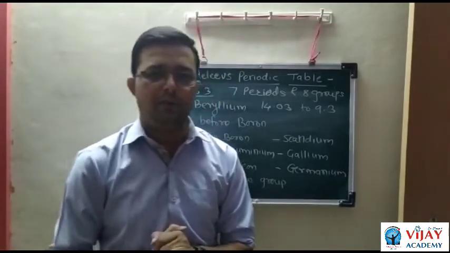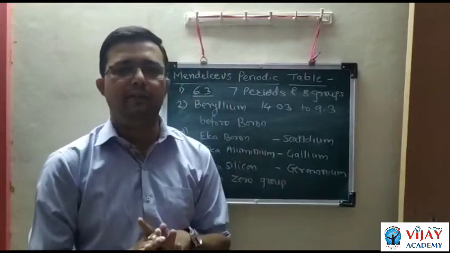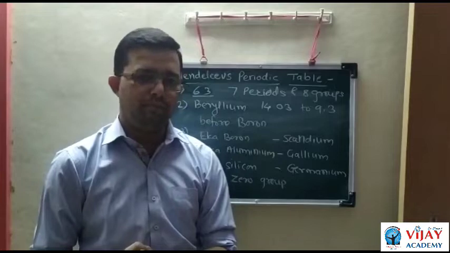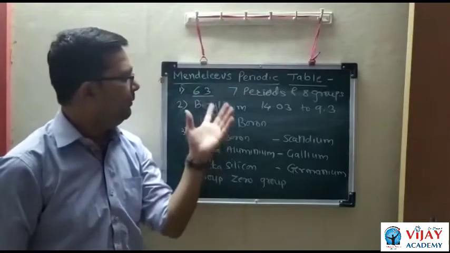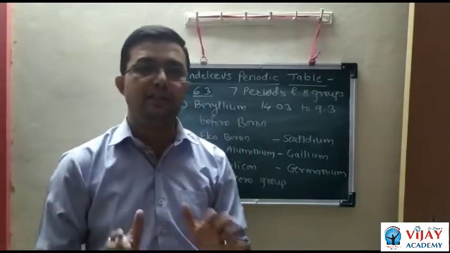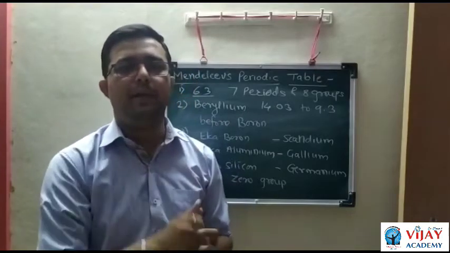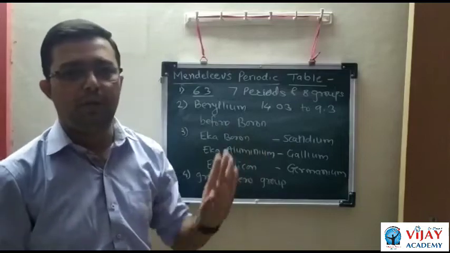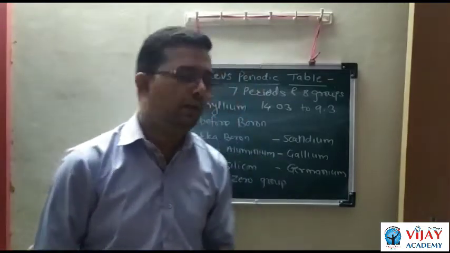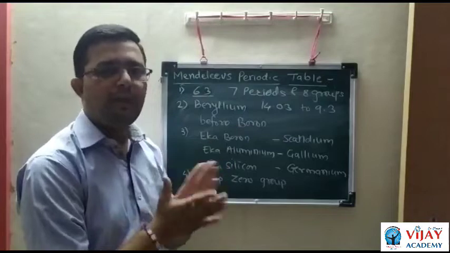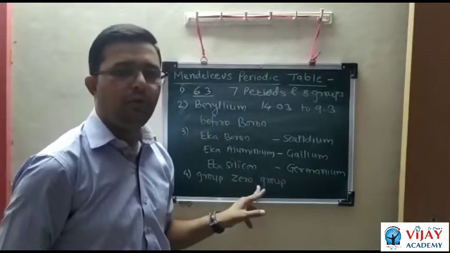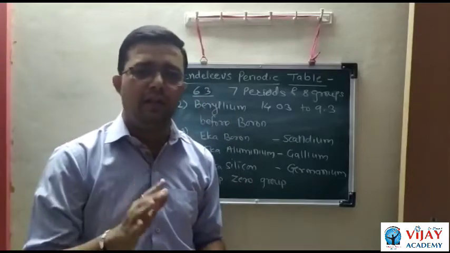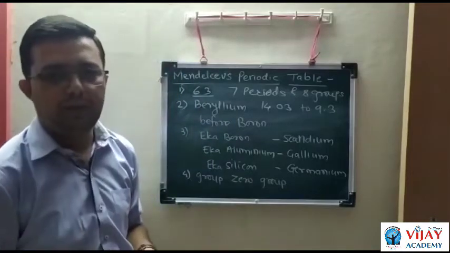When the periodic table was prepared by Mendeleev, at that time there were no noble gases or inert gases. After Mendeleev's periodic table, the new elements, the inert gases, were discovered, and these inert gases were fitted into this periodic table without disturbing Mendeleev's main periodic table. For that, Mendeleev gave a separate group, and that group is called the zero group. Without disturbing the main periodic table, he arranged all the inert gases like helium, neon, argon, etc.